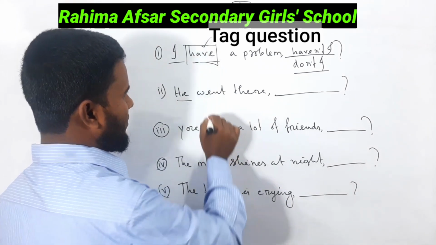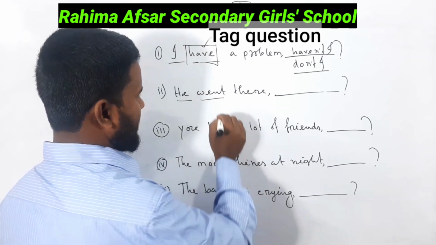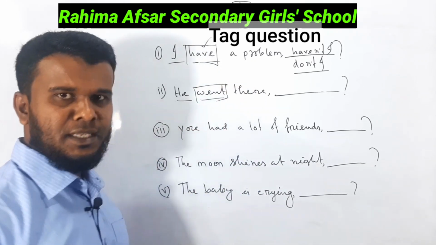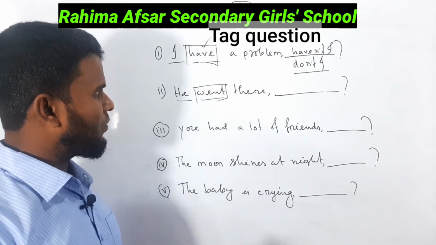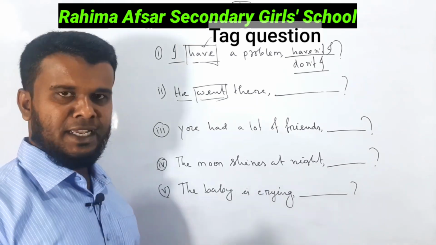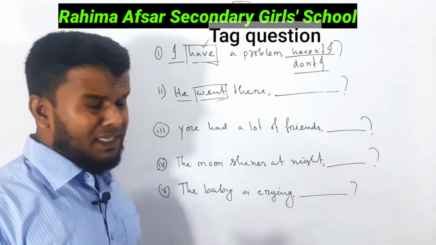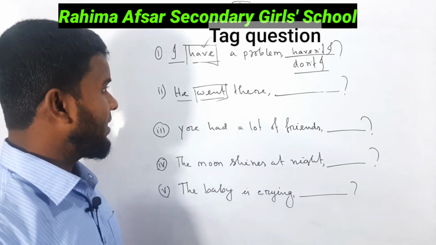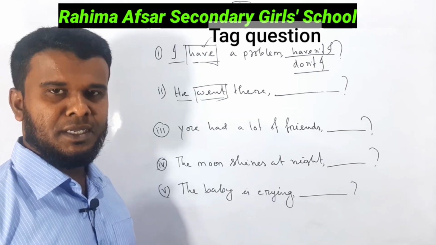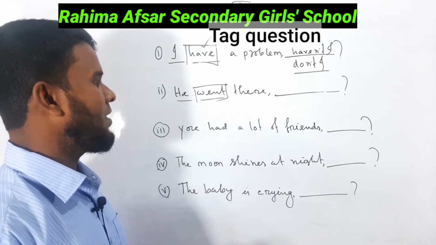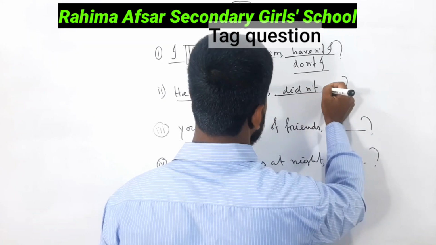He went there. Went is the past form of go, you know. There is no auxiliary verb in this sentence. To make any sentence tag, an auxiliary verb is compulsory. When we do not find any auxiliary verb in a sentence, we will have to take the help of the auxiliary verb do, does and did. Went has been used here as the past form of the verb. That means the sentence is an example of past indefinite tense. So we will use didn't he.